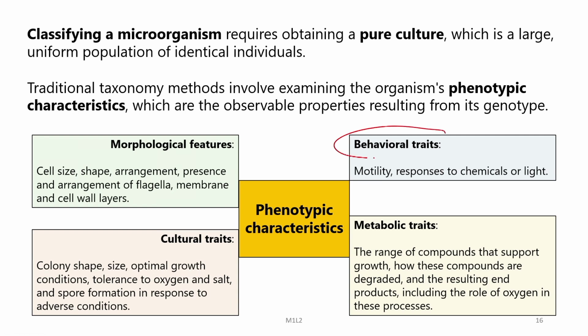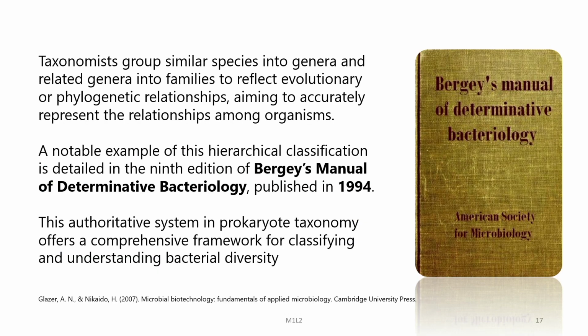Then other things like behavioral traits, particularly motility and responses to chemicals or light, and then metabolic traits, the range of compounds that support growth, how these compounds are degraded and the resulting end products, including the role of oxygen in these processes. Then another phenotypic characteristic is the cultural trait, which results in the colony shape, size, optimal growth conditions, tolerance to oxygen and salt, and spore formation in response to adverse conditions.